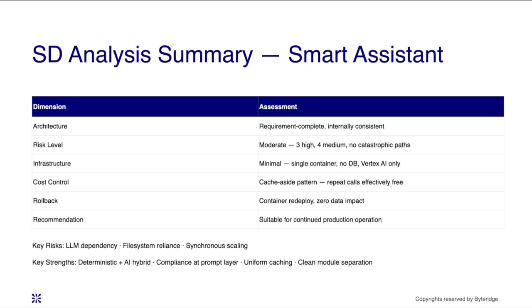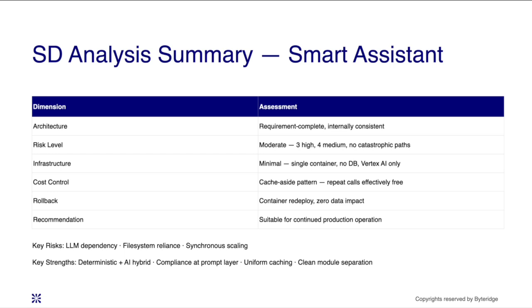So, what's the overall outcome? We validated a production-deployed system across 4 phases: architecture, risk, implementation, and failure simulation. The architecture is requirement complete. Every business question has a dedicated endpoint, backing service, and caching layer. Workflows are consistent end-to-end. Risk level is moderate.